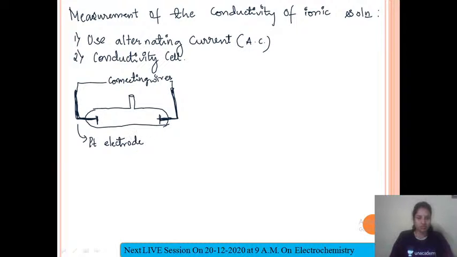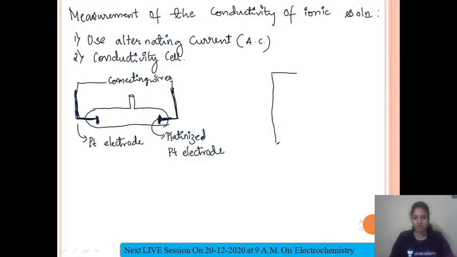Now what is this which I have drawn here? This is nothing but platinized platinum electrode. What is the meaning of this? Here we have a small piece of powdered platinum such that it will increase the surface area and provide better results. Okay, so this is one type, and the second type is in this form.